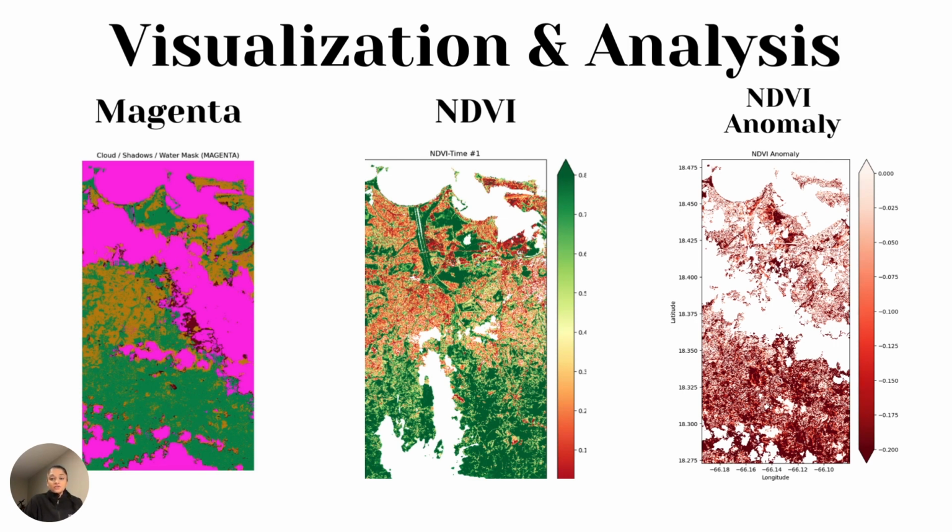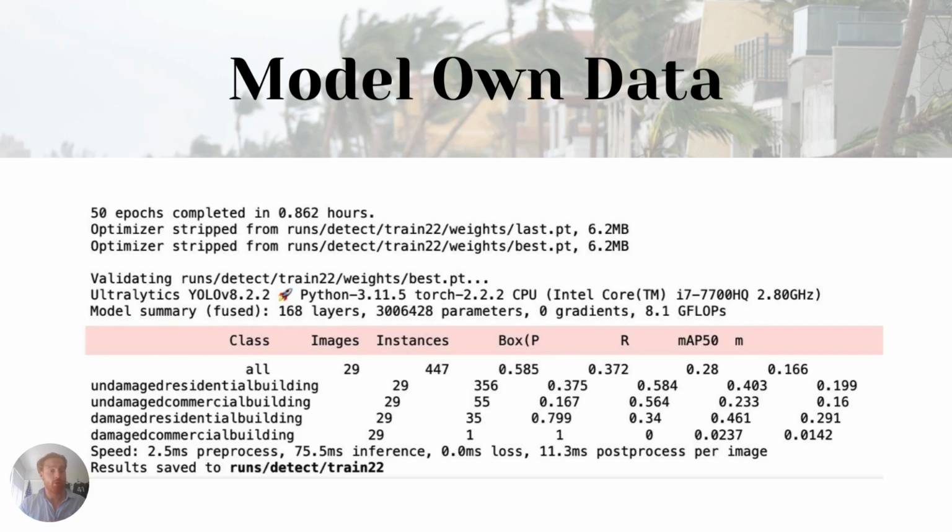Next, we'll dive into further analysis on our model and the data. To build our object detection model for the identification of damaged and undamaged residential and commercial buildings, we used our own data and an external data set. That is because during this research, we only had 1 week to feed our model data, and annotating ourselves for 1 week is too short to build a precise model with a high mAP 50 score.